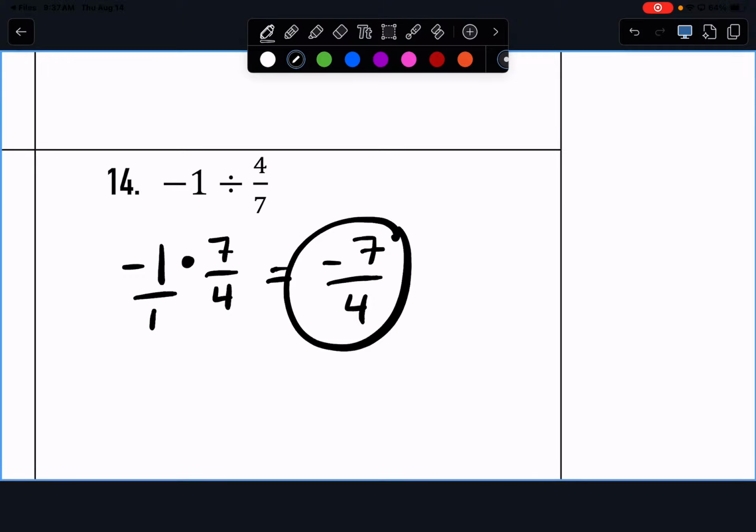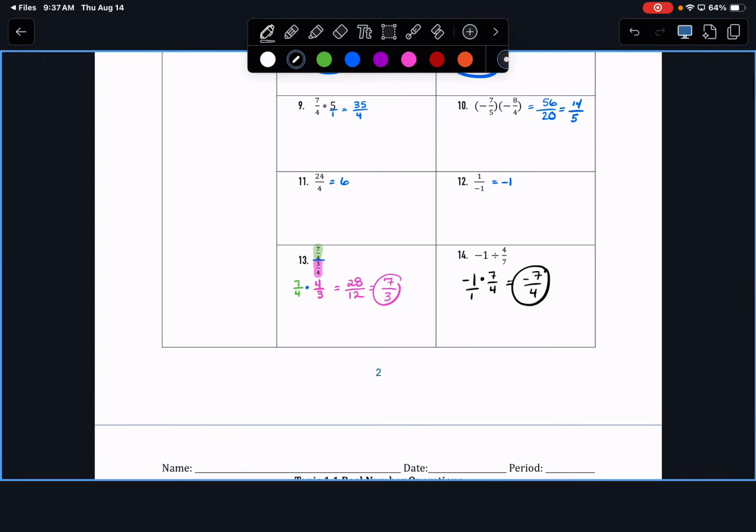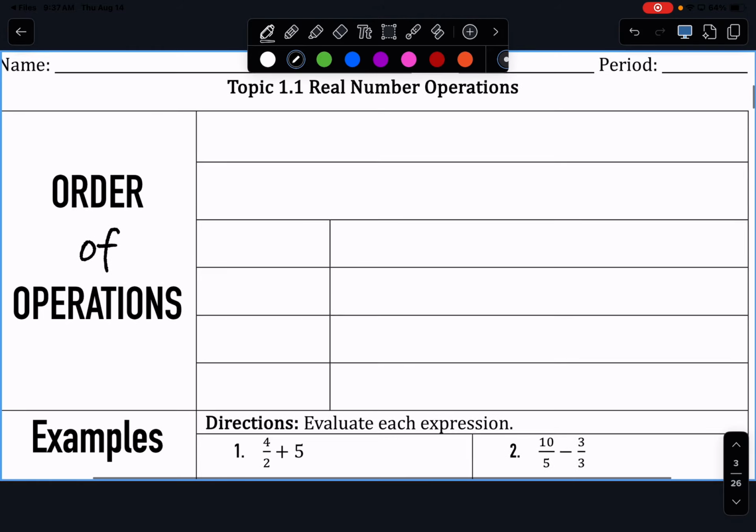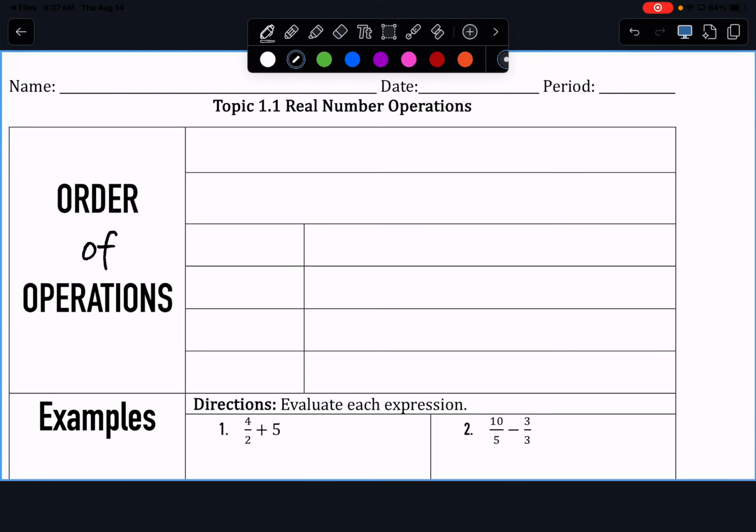Now, we are going to look at order of operations. Whenever we're looking at the order of operations, we are going to be simplifying an expression using a specific order.